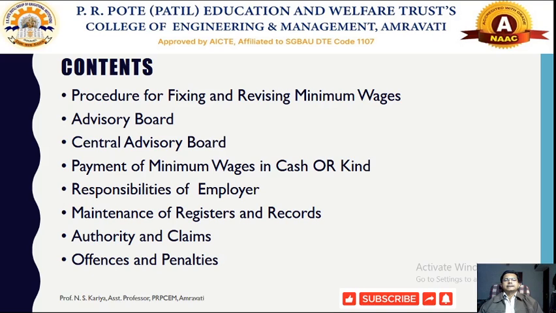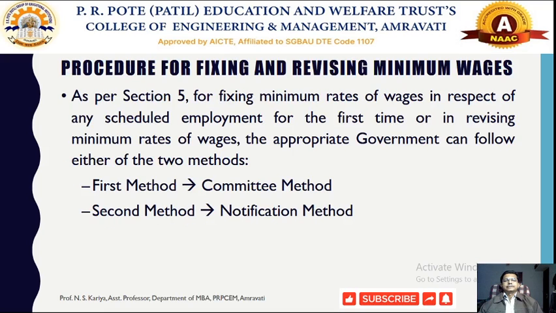So let us start the discussion with the procedure for fixing and revising the minimum wages. In the previous session we discussed this Minimum Wages Act 1948. Today we have to discuss the procedure by means of which we can fix and revise the minimum wages of workers.